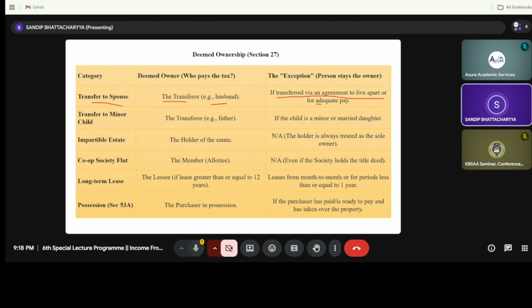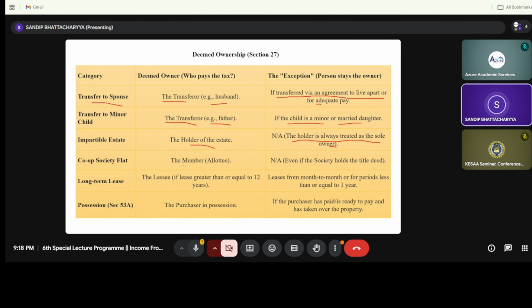Now the second is the transfer to a minor child. Suppose the father is transferring to his minor child, so the father is considered a deemed owner. If the child is a minor or a married daughter, this is an exception case. Second is the holder of the estate, that is the impartible estate. This is not applicable under the exception; the holder is always treated as the owner.